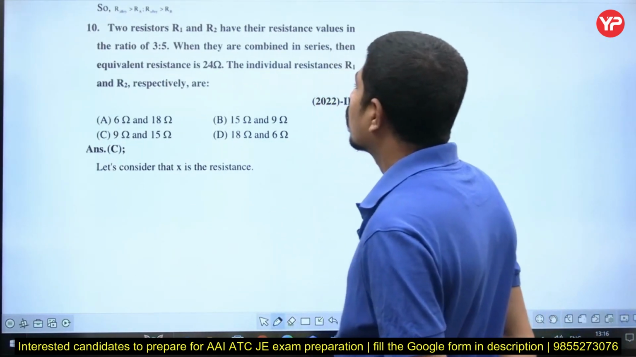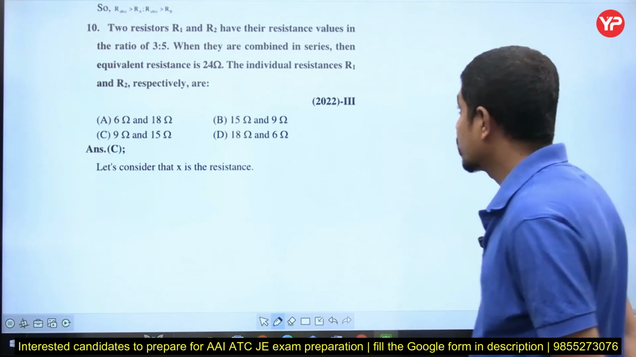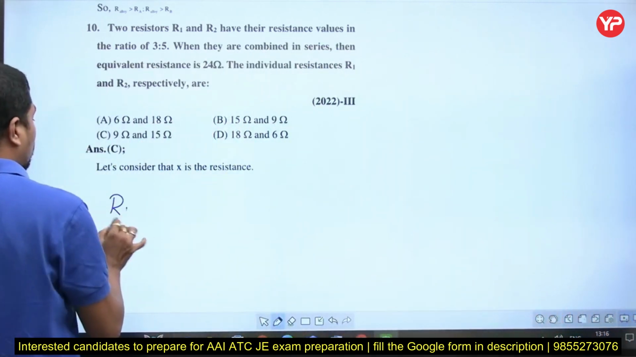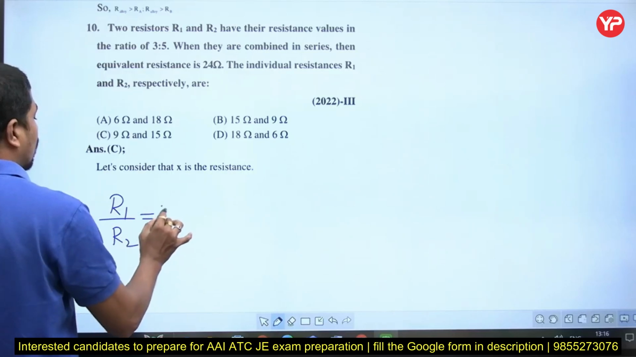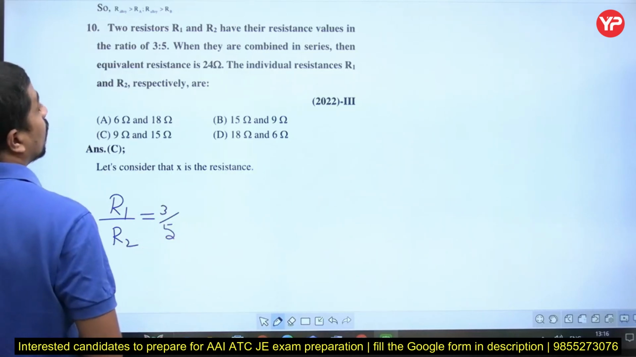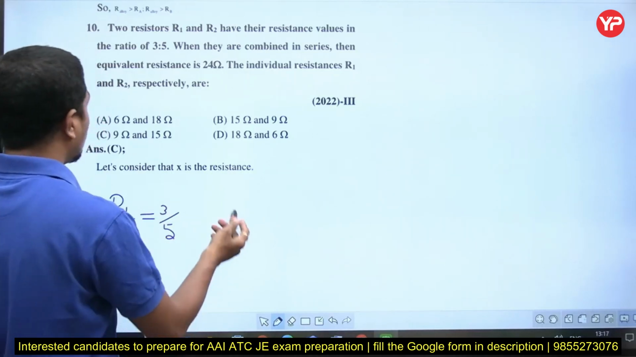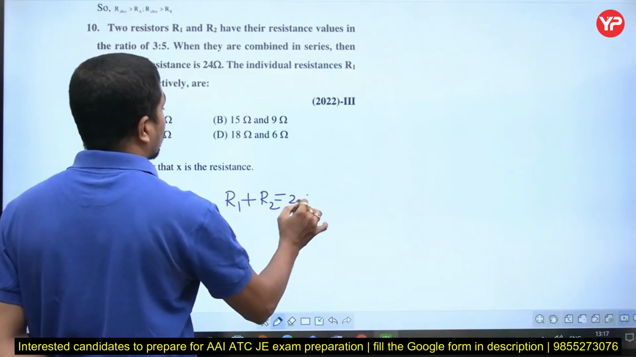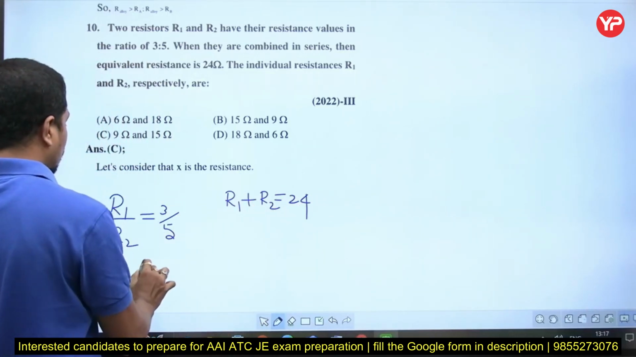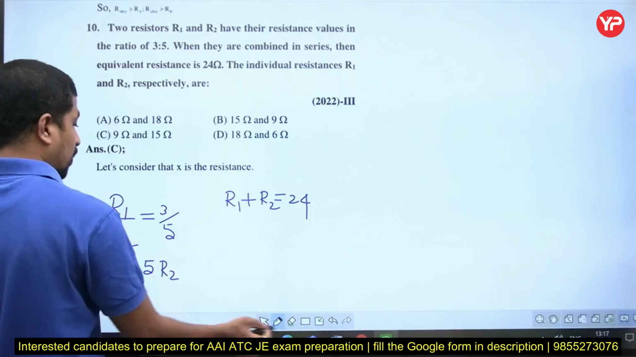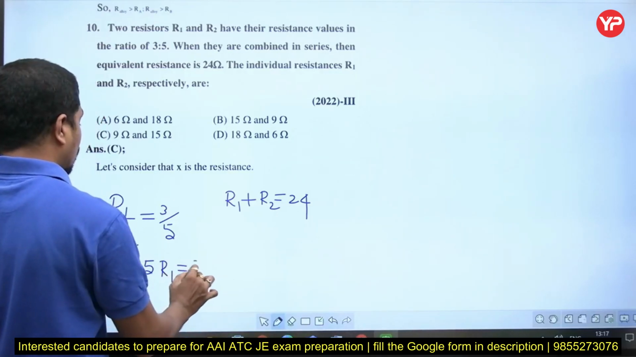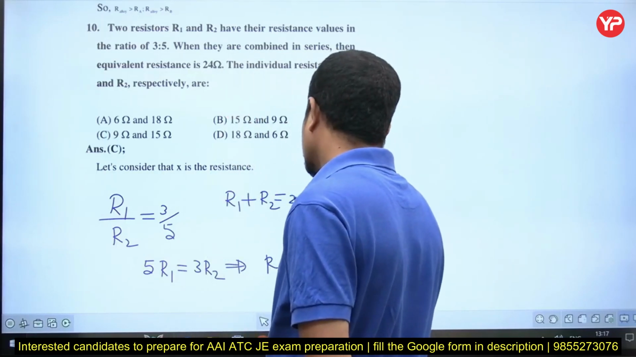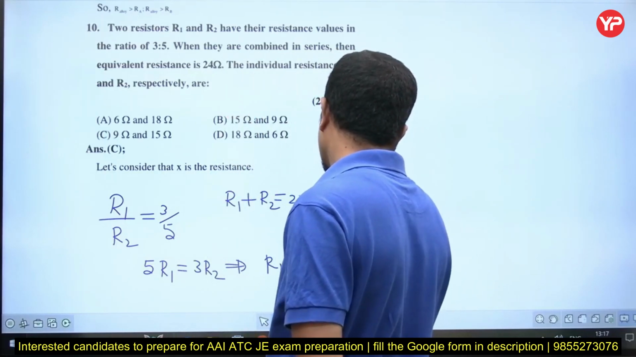What is it saying? Two resistors R1 and R2 have their resistance values in the ratio of 3:5. Okay, R1 by R2 is equal to 3 by 5. Fine. And when they are combined, the equivalent resistance is 24, which means R1 plus R2 is equal to 24. Now from this simply 5R1 is equal to 3 times R2. From this, R1 is equal to 3R2 by 5.